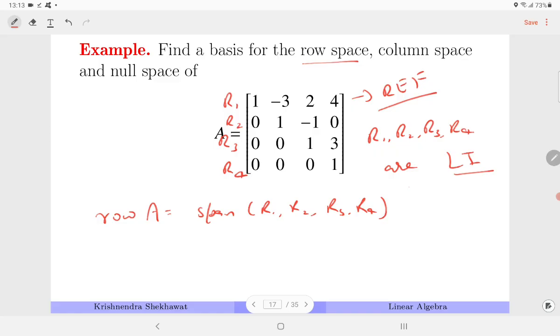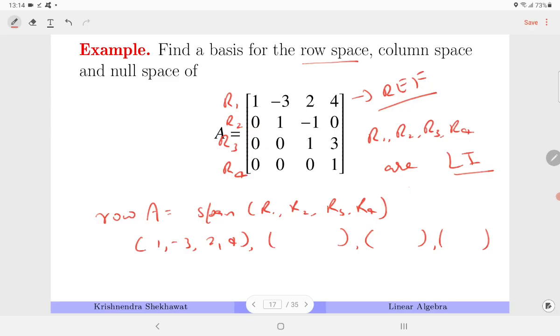We are looking for the basis of span S, which means we are just looking for an LI subset of S. Since R1, R2, R3, R4 are all LI, they form the basis for the row space. So the basis for row space is row 1, row 2, row 3, row 4. You can write it in this form: 1, minus 3, 2, 4, then the second vector, third vector, and fourth vector.